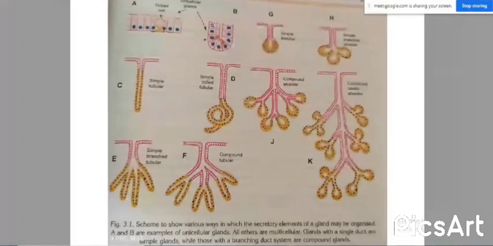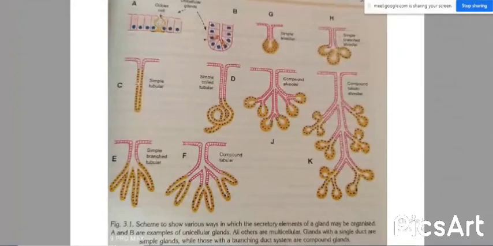This is the unit of cells which together produce the secretion. In G, you can see a pink colored duct coming and ending at a spherical shaped secretory unit. That is simple alveolar because the duct is simple without branching. Another is the simple branched alveolar, meaning the alveoli are branched, but the duct system is simple.